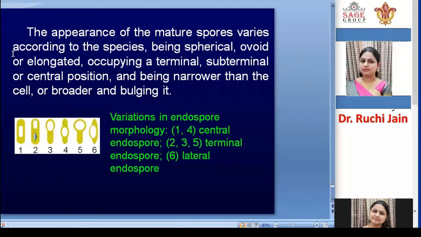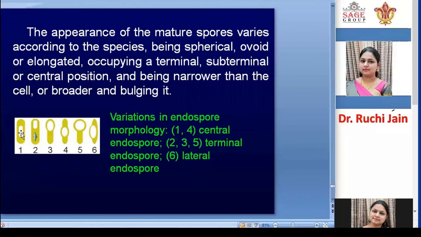If you see the several species, the appearance of the mature spores varies according to the species. Some are spherical in shape, some are ovoid, some are elongated, some are present in terminal, some in subterminal, some in central positions, and some are narrow in structure, some broad, some bulging. All these structures of endospores are seen in this diagram.